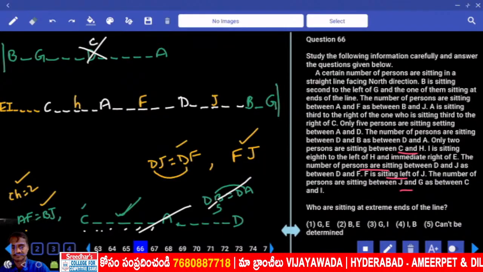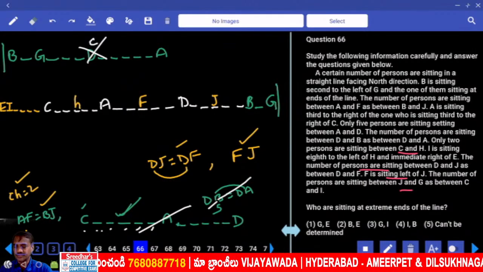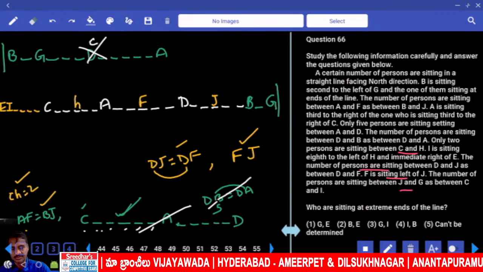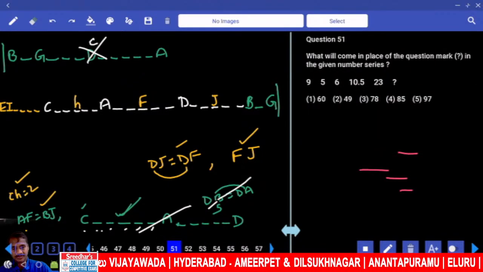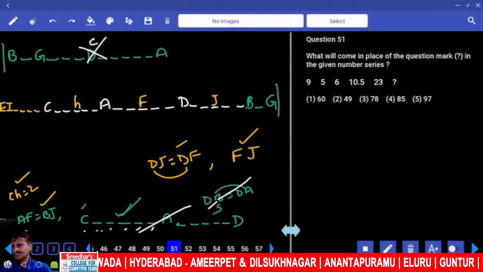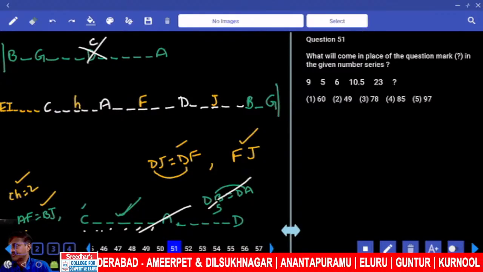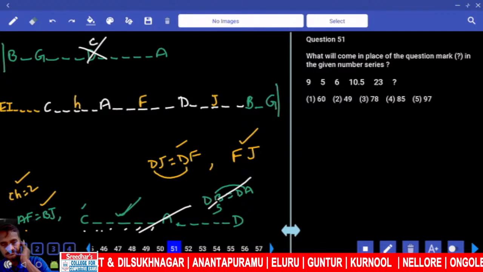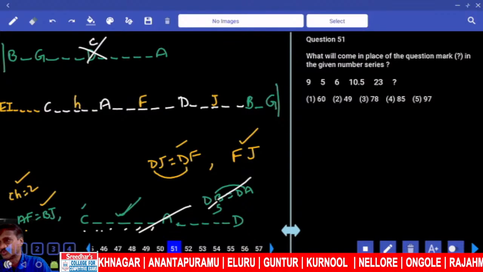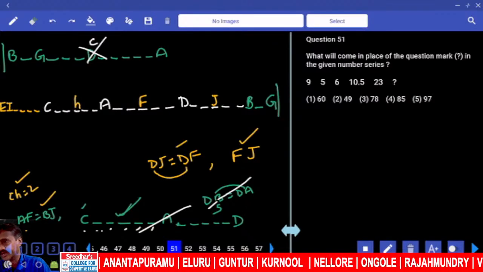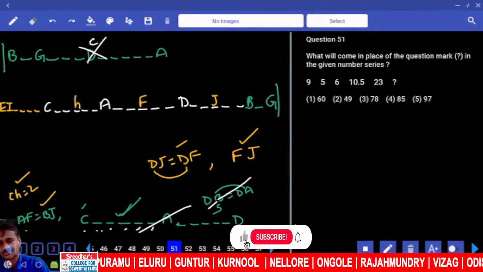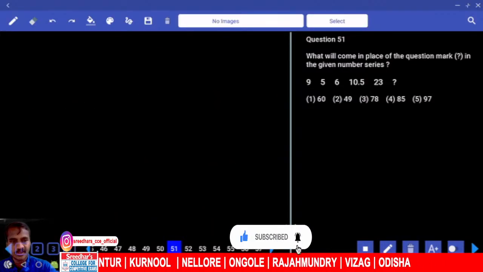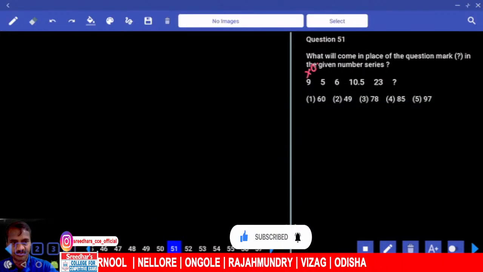Number series. Question numbers 51 onwards, 51 to 55. Now in this 51 to 55, then 9 5 6. 9 and 5, numbers decreased, and it is nearer to into 0.5. 9 into 0.5, how much? 4.5.